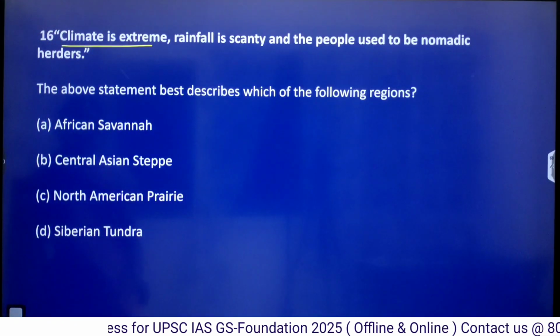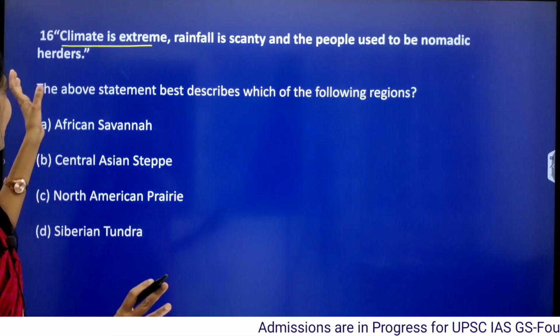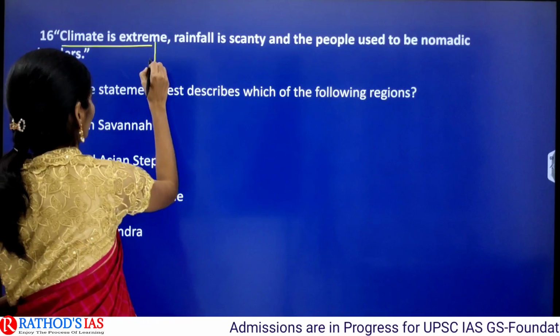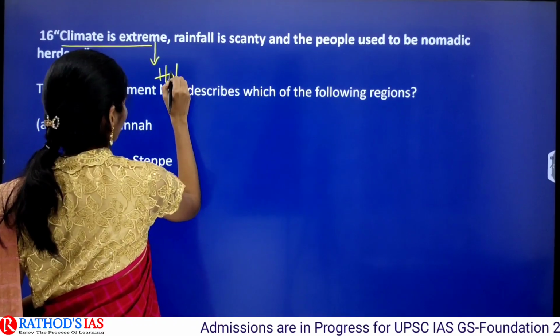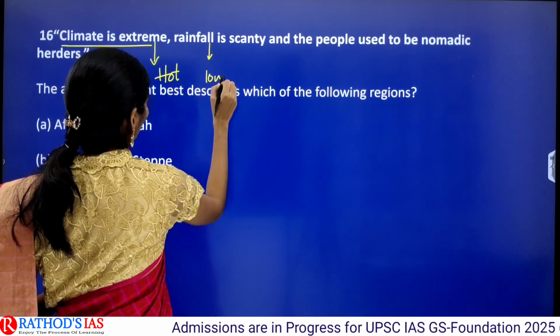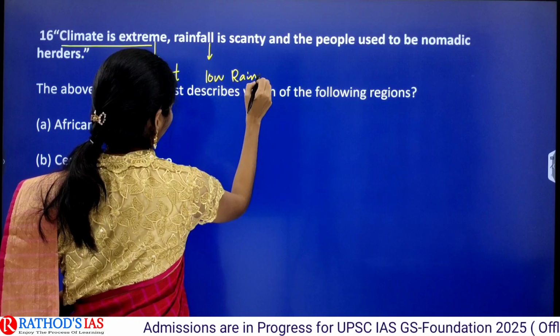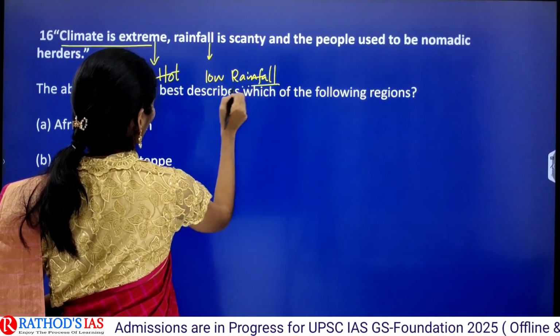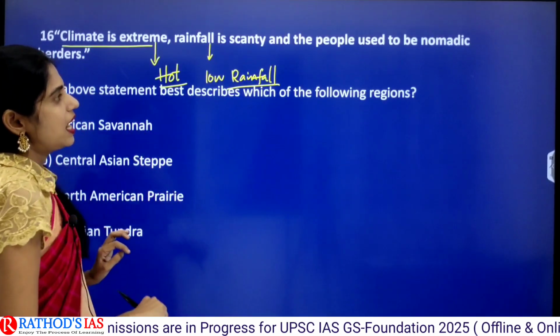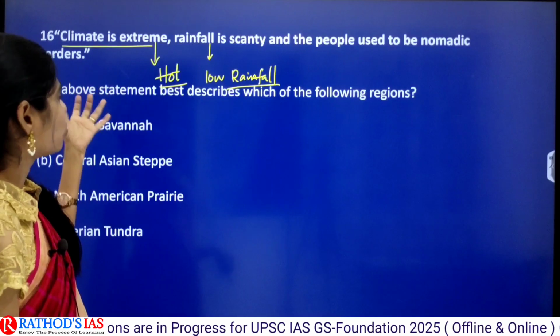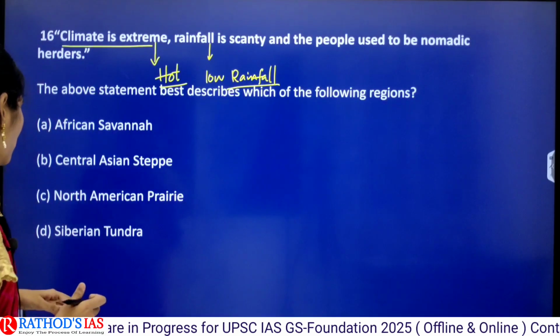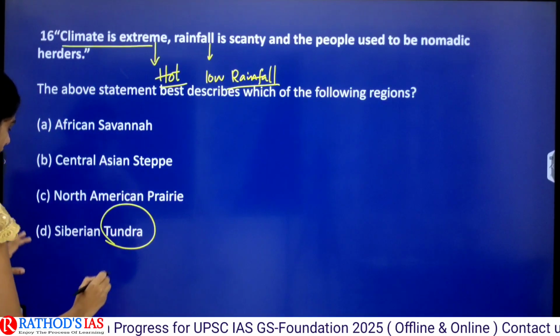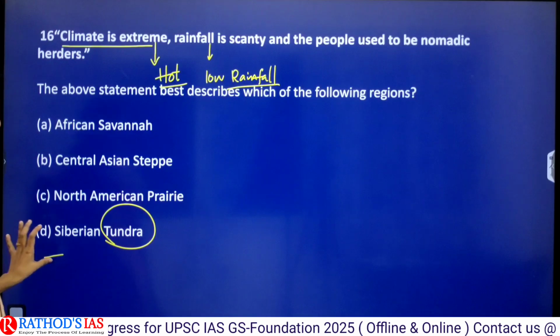So here normally we will be thinking extreme climate means nothing but it is very hot and very low rainfall. Okay, very low rainfall and extreme climate, and people are going for nomadic herders. So in this option D it is saying about Siberian tundra.